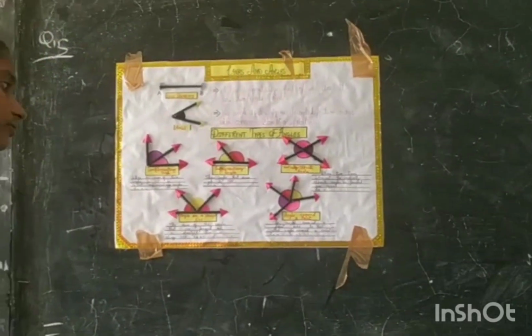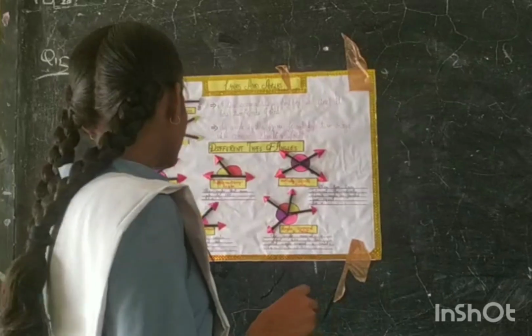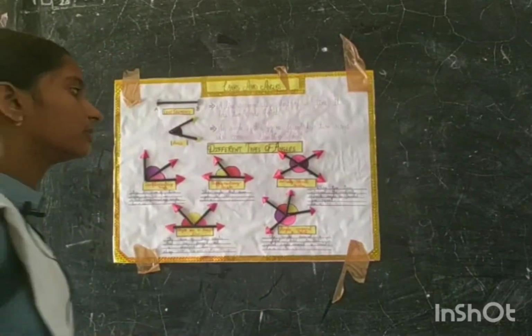Fourth, angles on a straight line. The sum of the angles that are formed on a straight line is always 180 degrees. It is called angles on a straight line.